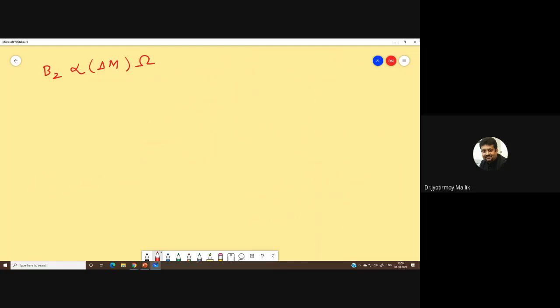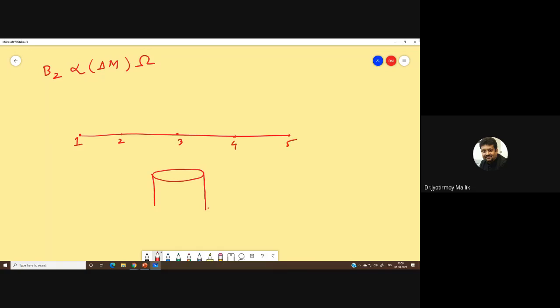Now, if I try to understand, this is my surface, and here is my cylindrical magnetic body, and I am doing my measurement taking the magnetometer at points 1, 2, 3, 4, and 5.